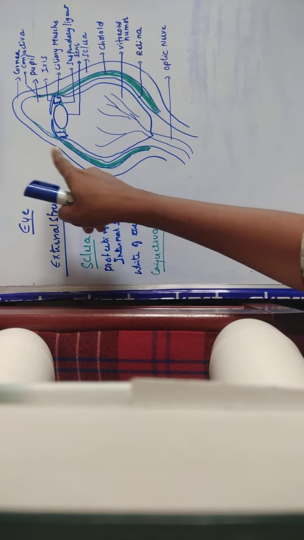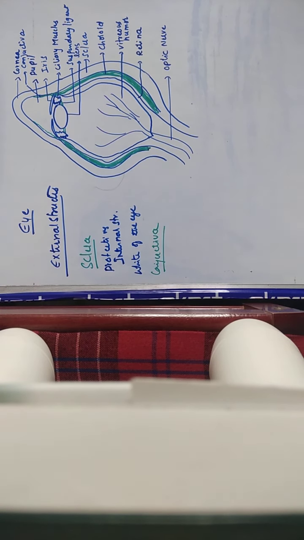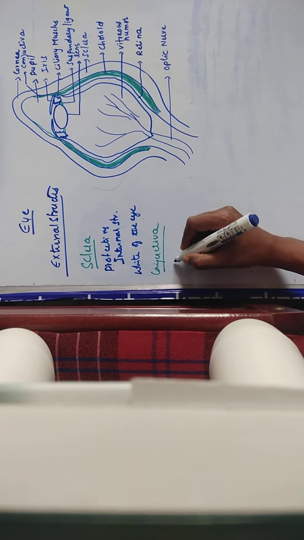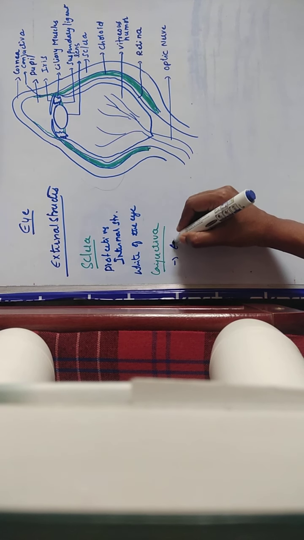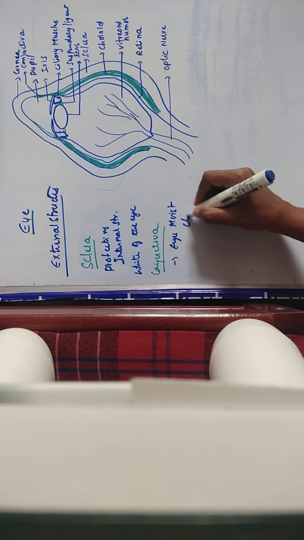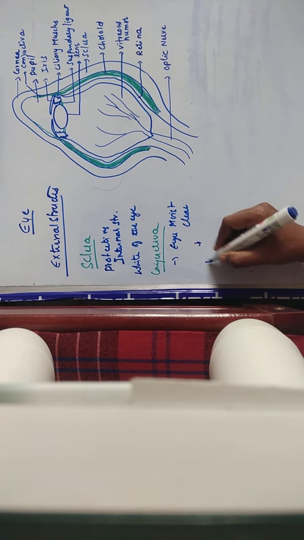If you see this is the sclera, across that sclera this conjunctiva is spread. Because of this conjunctiva, the eye is always kept moist and clear. Why? Because it secretes a small amount of mucus and tears.